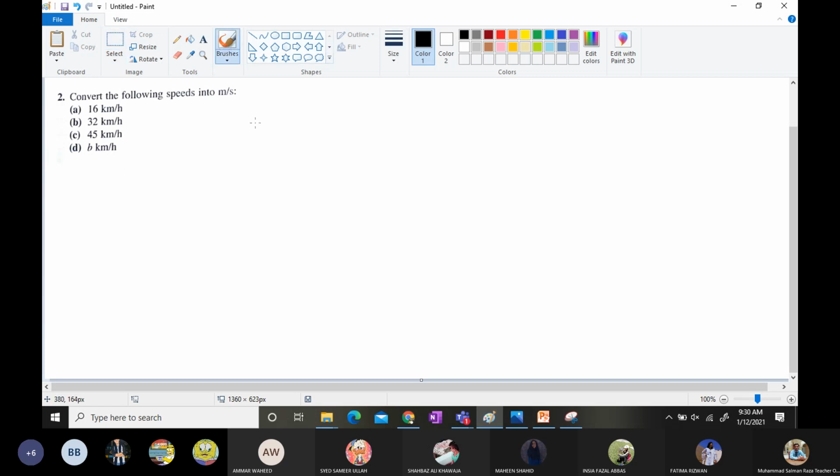So kilometer per hour needs to be converted into meter per second. I am going to take my favorite part, that is D. I am going to convert this kilometer per hour into meter per second.